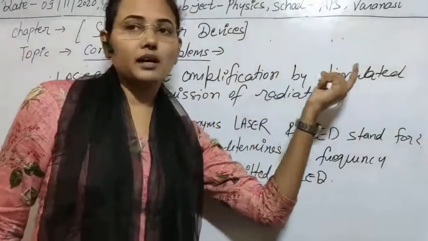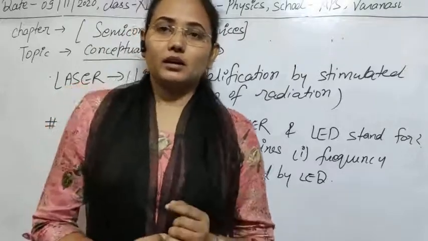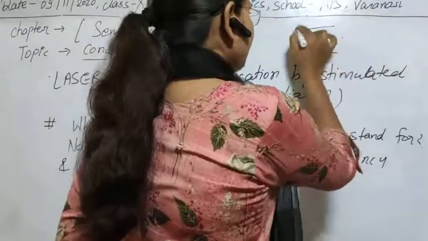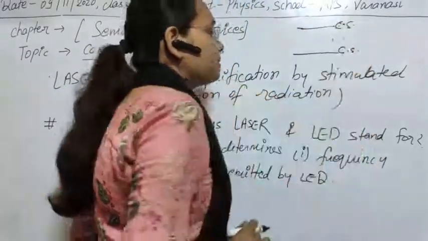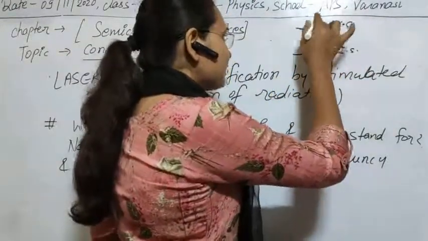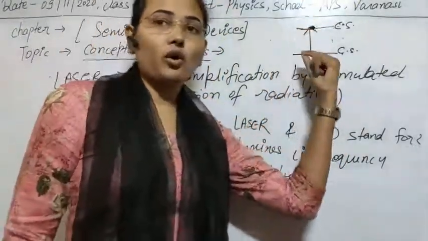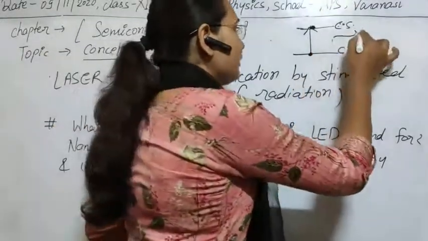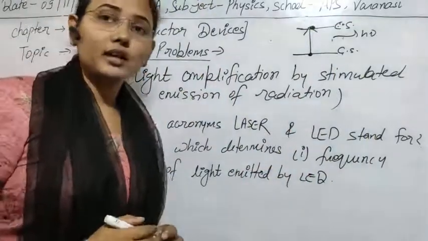Stimulated emission means induced emission: when we supply some energy. Suppose there are two energy levels, this is the ground state and this is the excited state, like we have seen in spectroscopy. If an electron is excited and goes up here, after 10 power minus 8 second it automatically comes back down and energy is radiated. This automatic process is known as spontaneous emission.